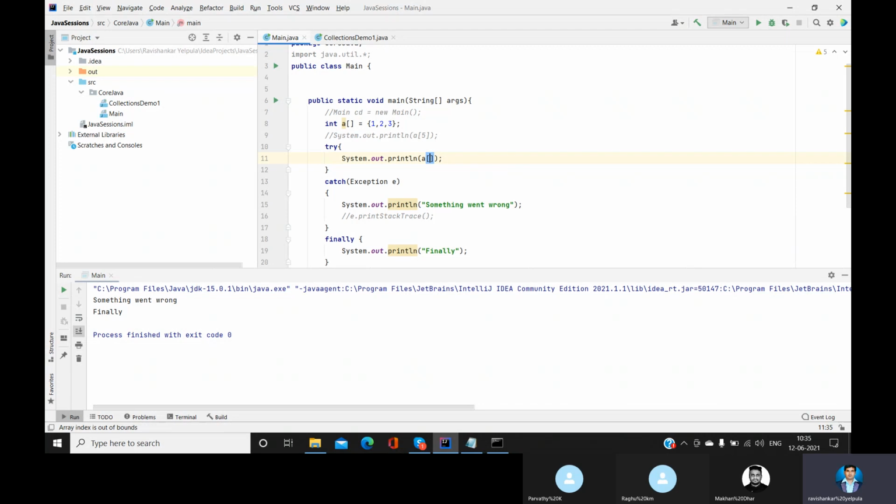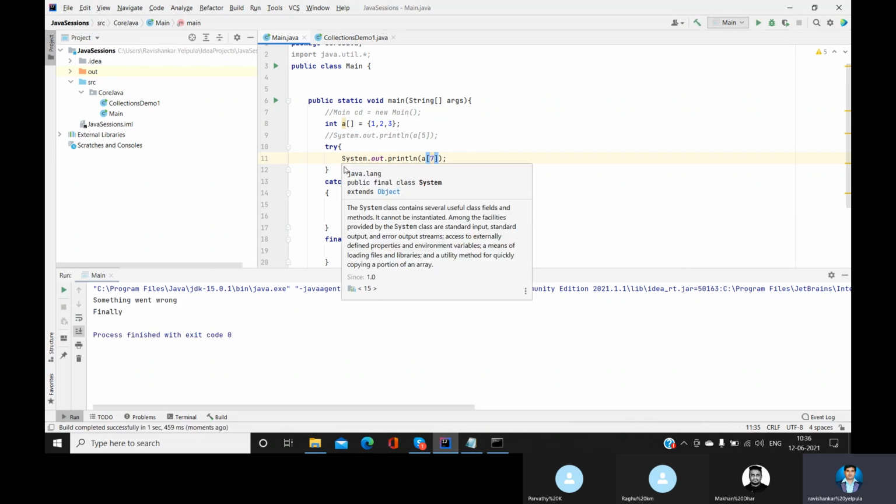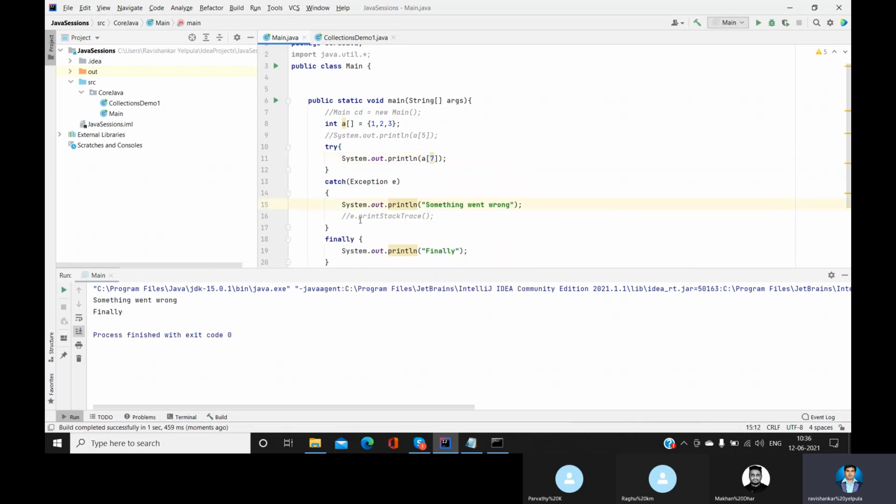I'll show you one more time. This time we are trying to access the second element. There was no exception, everything is fine. Then the try block executed, then the finally block executed. And this time we are making a mistake. We are trying to access the value at the 7th position, which definitely throws an exception, and the try block is not going to complete. The catch block got executed.